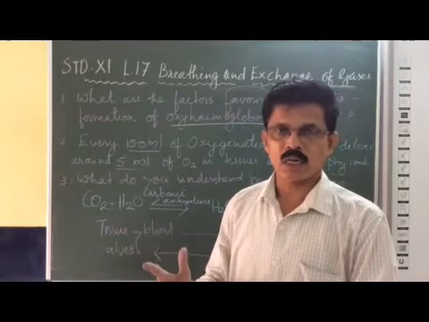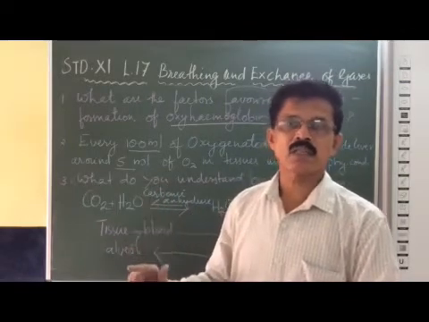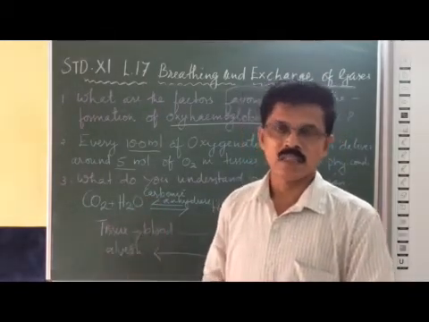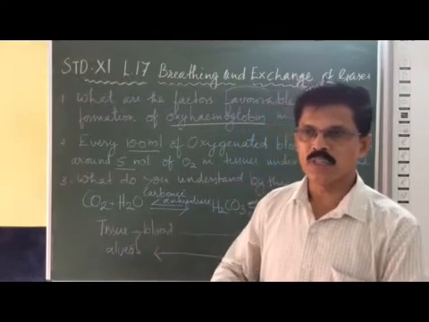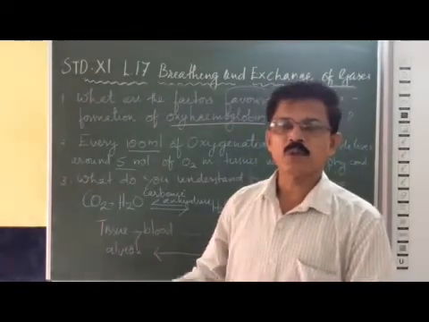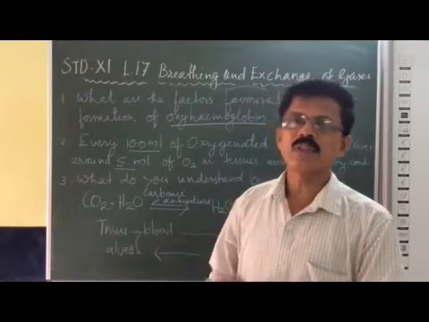Then inside the blood, oxyhemoglobin dissociates, and oxygen will diffuse into the tissues. So in the tissues there should be these conditions.